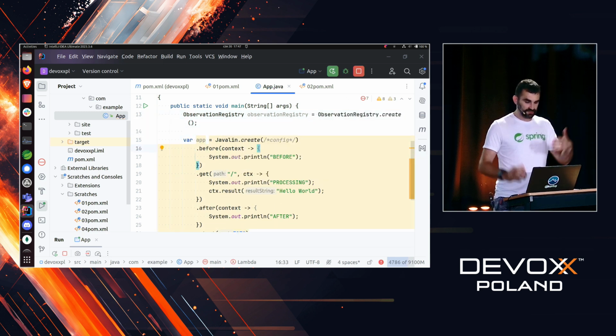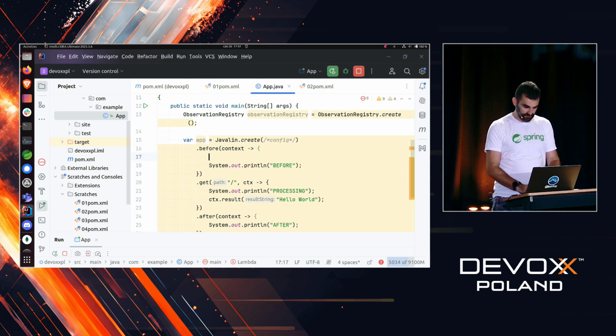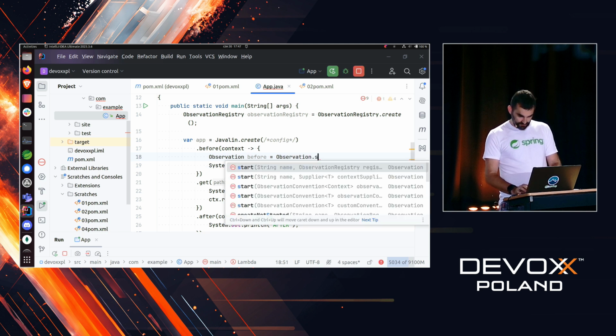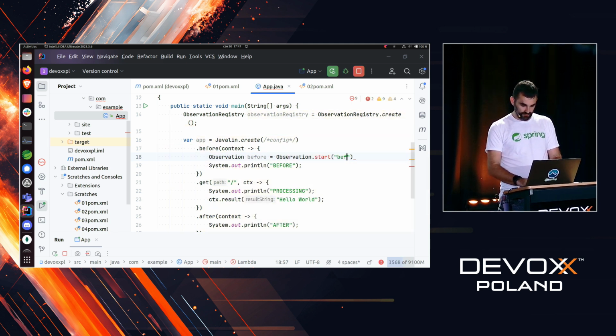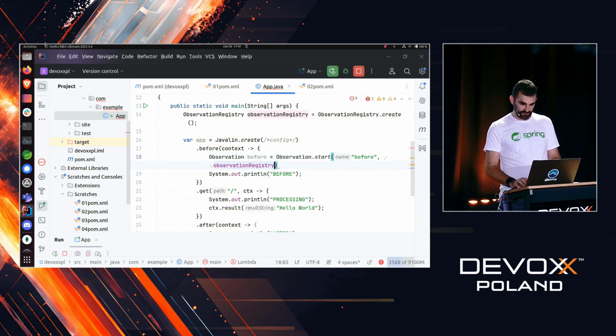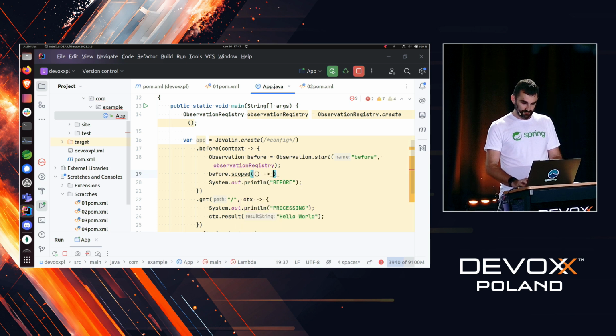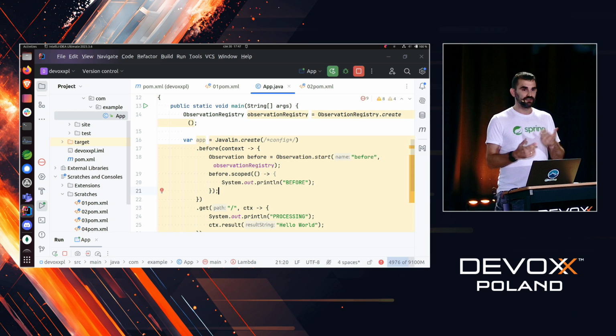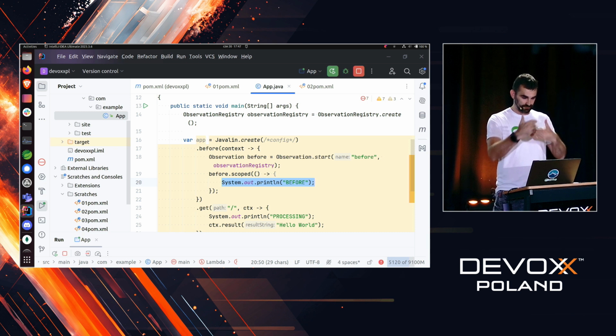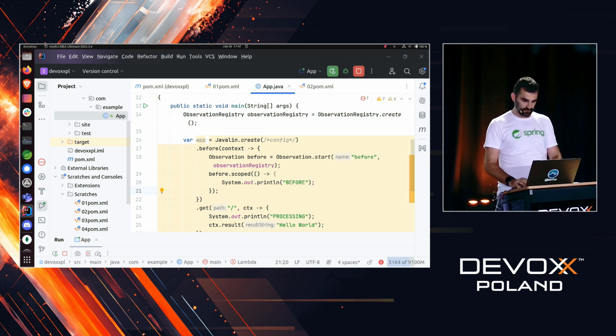And now what we will do is, before our request comes in, we're going to create an observation. Observation before, observation start. We're going to give it a name, before, and we're going to pass in the observation registry. Now, we're going to do something like scoped, which means that if in the future we would like, for example, some MDC or something like that to get populated with some data, that's only within this scope. So this is how we do this.